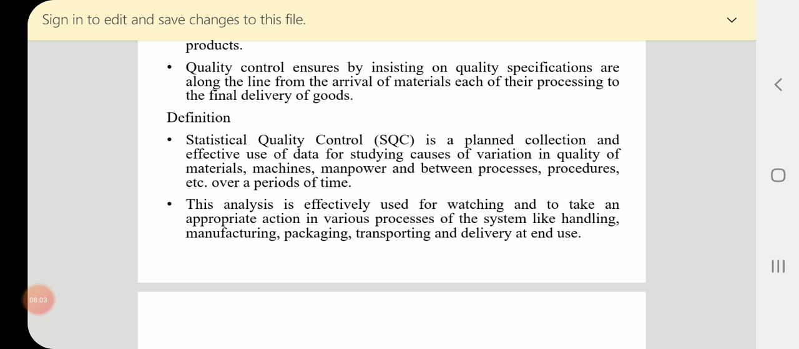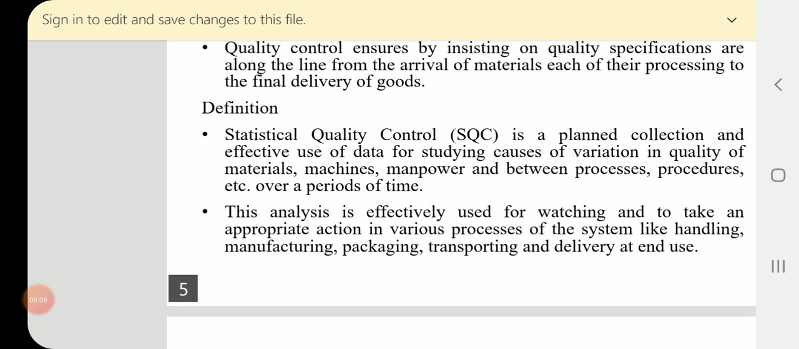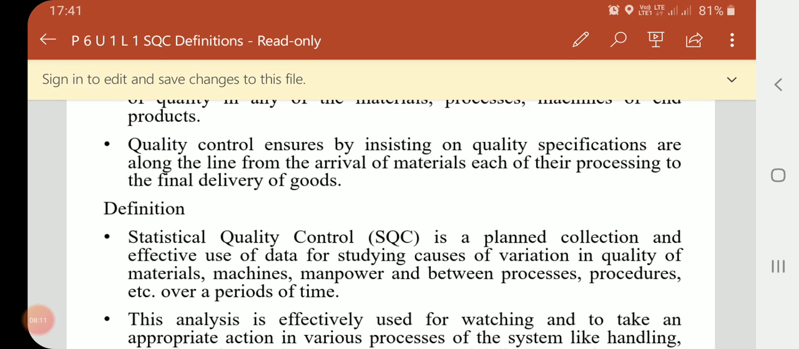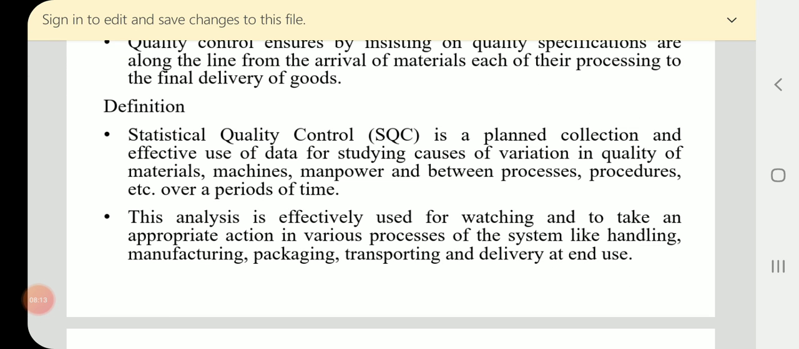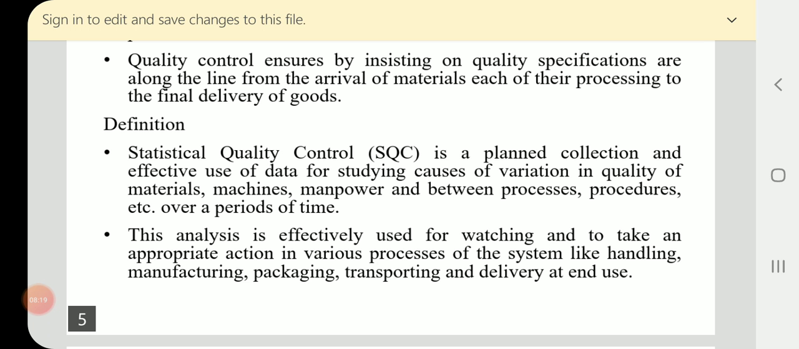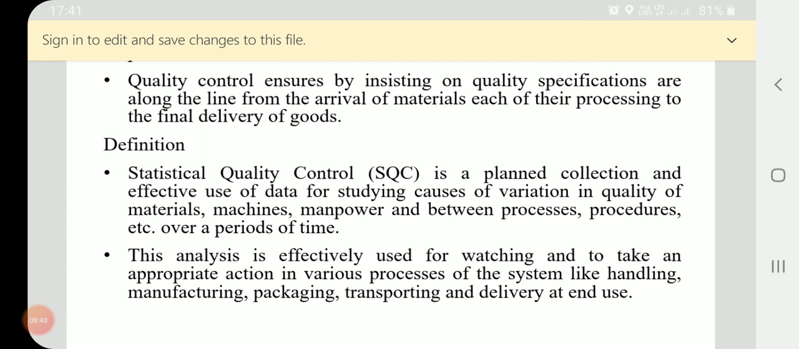Quality control ensures quality specifications in the line. Whatever the quality specifications given by the company or entrepreneur or producer, quality control checks from time to time whether the quality of the product is meeting the specifications. That's very important.